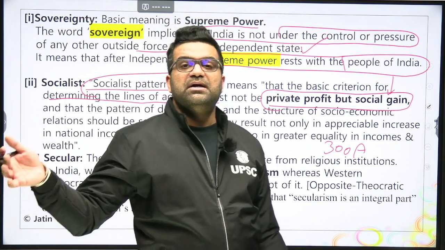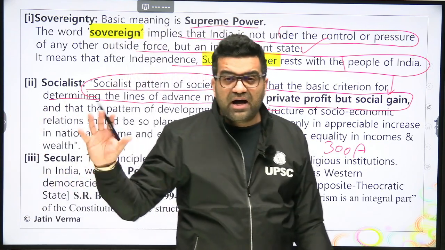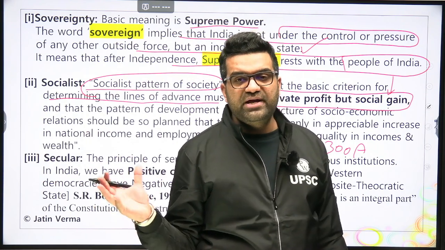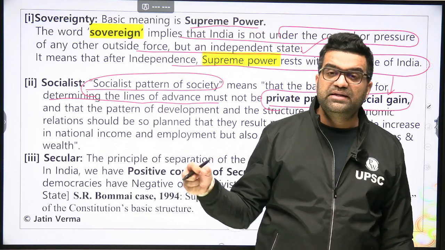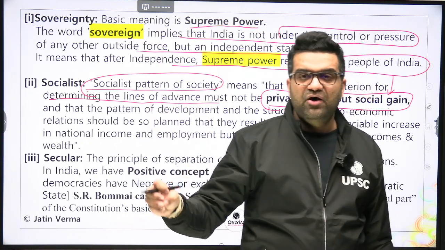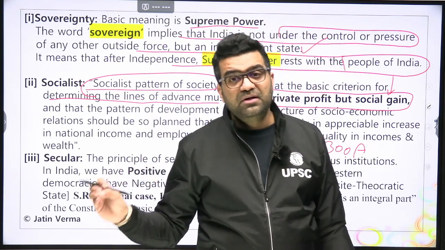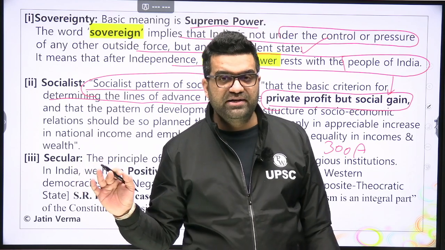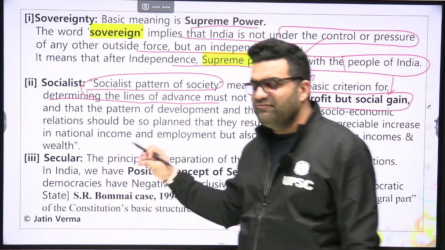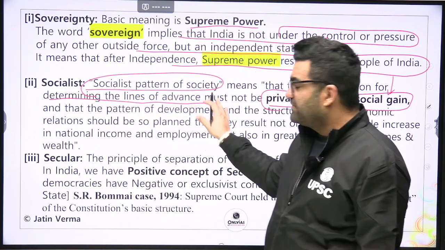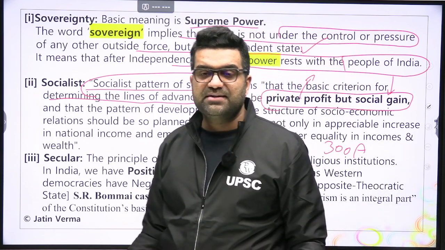Right? And even before that, in the preamble, we had written it in this manner because of the lessons that we learned from the British rule, that private profit would lead to a handful of zamindars, very rich, very wealthy, but it will deprive the masses, the actual tillers of land, of their toil and hard work, of their sweat and blood's remuneration. They won't get it. So that is why we did not want private profit as the guiding factor for lines of advancement of our country. That is why we had public sector enterprises.